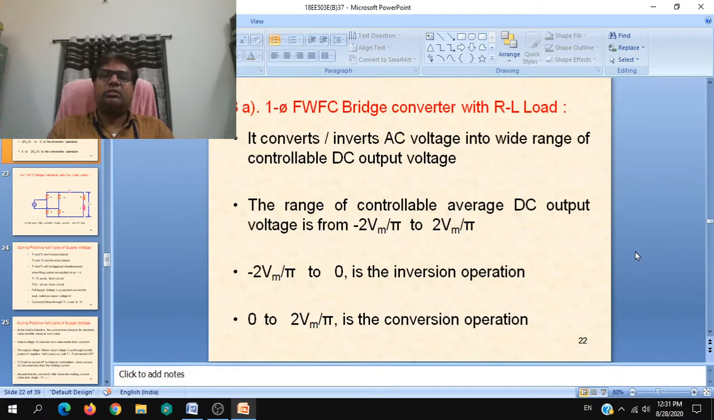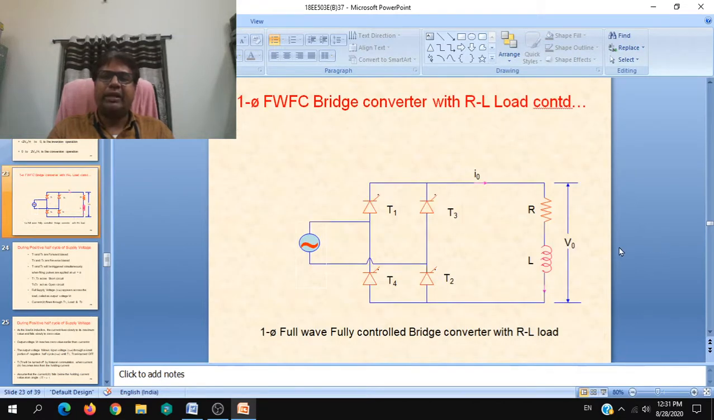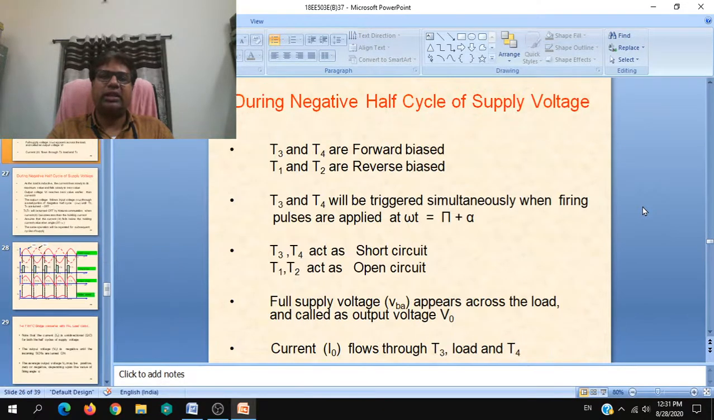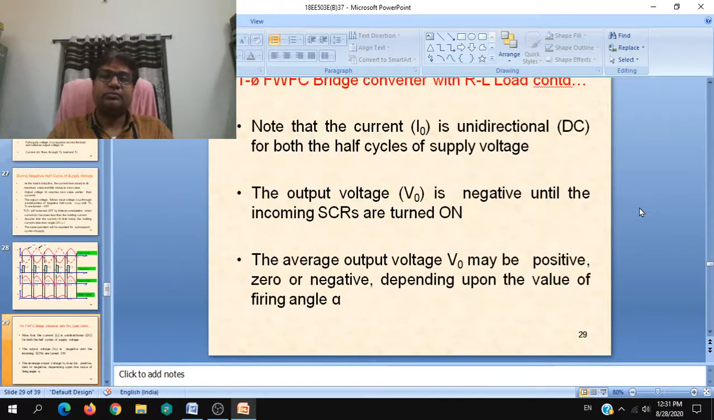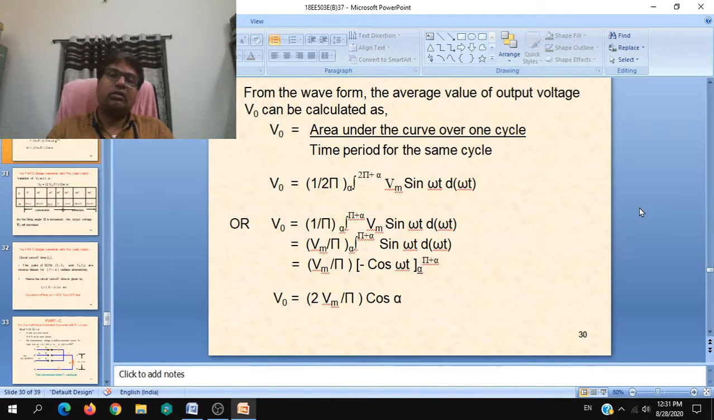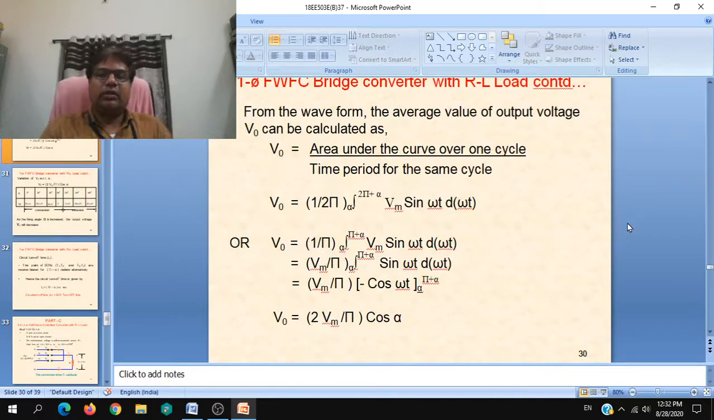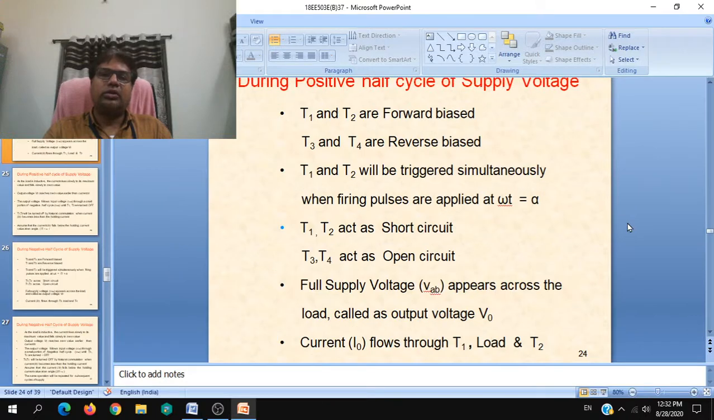Again, you are asked to discuss the operation. Again, you need not write this also. Even if you write, it doesn't matter. You have to mainly draw the circuit diagram, explain the operation during positive half cycle and negative half cycle, draw the waveforms, and draw the value of the output voltage, and also draw the value of the circuit turn off time and importance of the turn off time. That is enough. So from these slides you can write as per the marks allotted to the question.